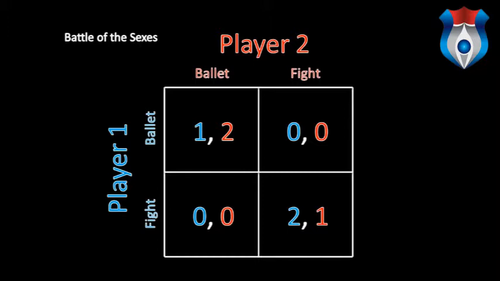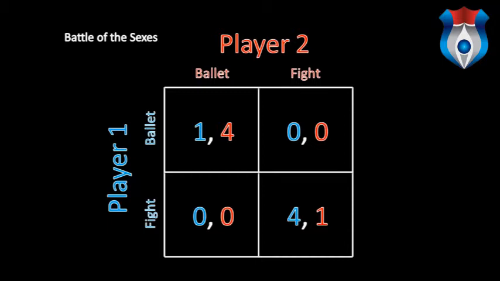So we've already calculated those equilibria in the past, but what if I were to change the Battle of the Sexes game in a very minute way? What if I were to turn these 2s into 4s, just like that? That doesn't change the ranked ordering of the players' outcomes. For example, the man still wants to go to the fight the most, along with player 2, and then he most wants to go to the ballet with player 2, and his least preferred outcome is still having this coordination failure where he's at the ballet and she's at the fight, or vice versa.